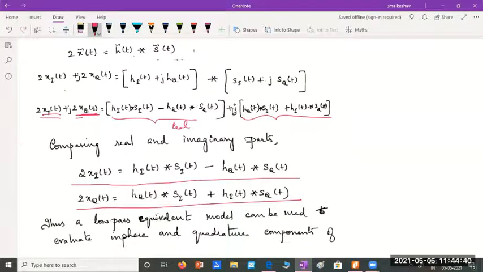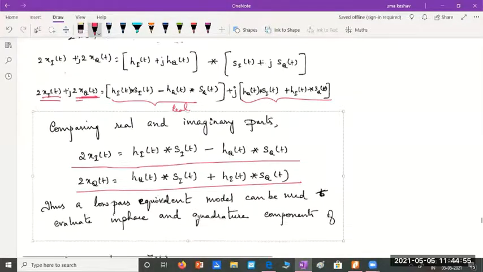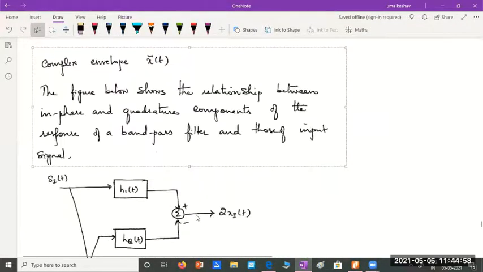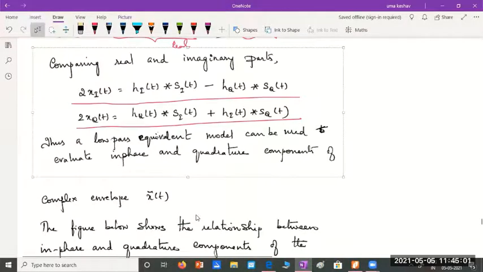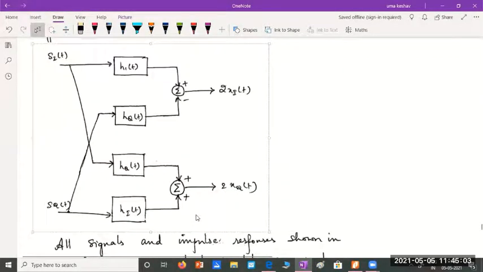So now we have a low pass equivalent model. I can draw using this. I can have a low pass equivalent model to evaluate both in-phase and quadrature phase components of the signal. So see here, to obtain this complex envelope, we are trying to get the outputs 2xi and 2xq. So from the equation, if I have si, sq, hi, hq, what would be the final value of 2xi and 2xq?